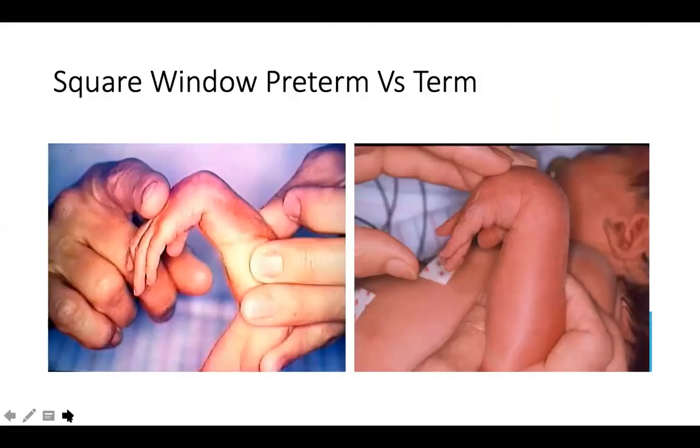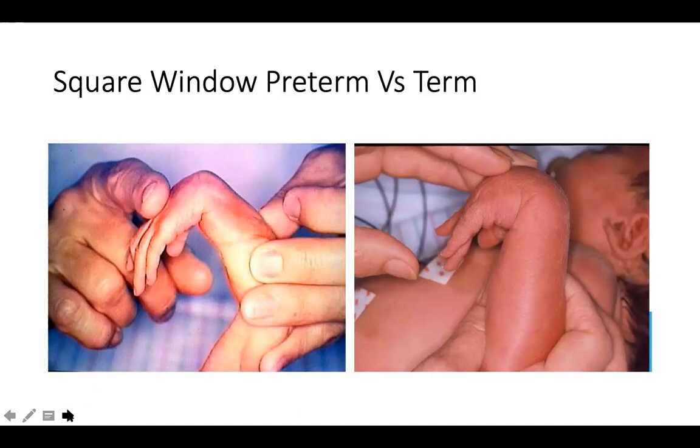Okay, so the square window measures the angle at the level of the wrist joint. So what you should note is that in a preterm child it is more of 90 degrees, whereas in a term child the square window is actually less than 15 degrees. Okay, so in case of hypotonia it would be reversed, with more flexibility at the level of the wrist, as in a preterm child as well.